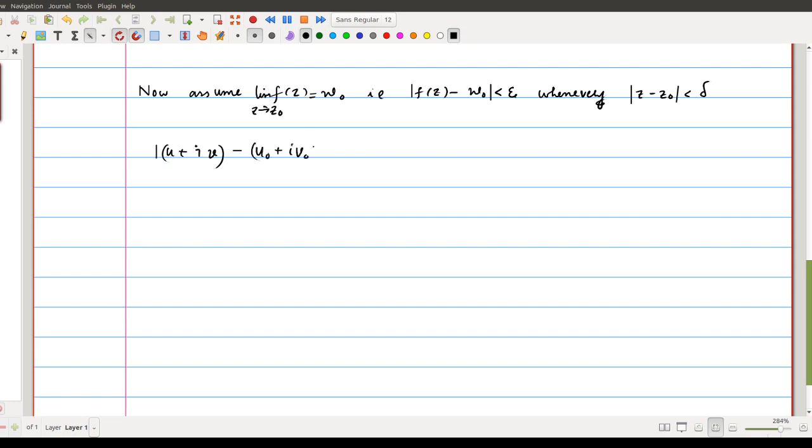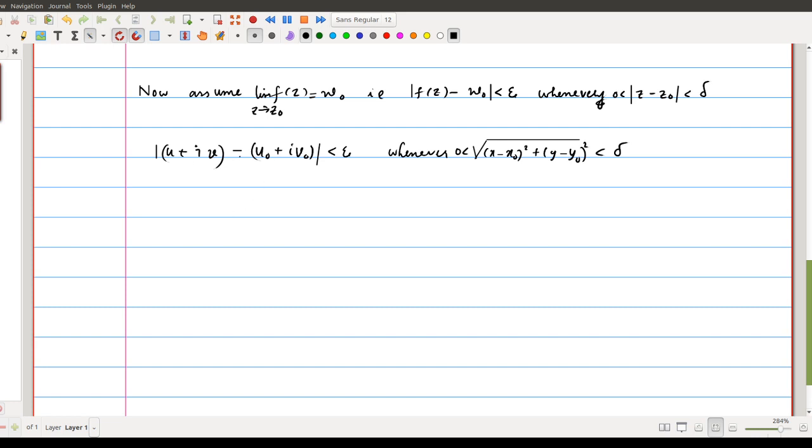So the modulus of this difference is less than epsilon whenever... what is the meaning of this? Whenever the square root of (x minus x naught) squared plus (y minus y naught) squared, since z minus z naught is in fact x minus x naught plus i times y minus y naught, is less than delta. So we need not consider the point z naught for considering the limit.